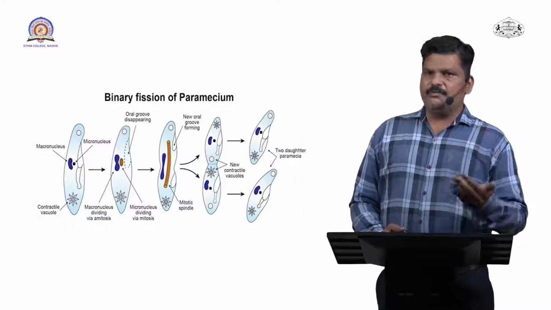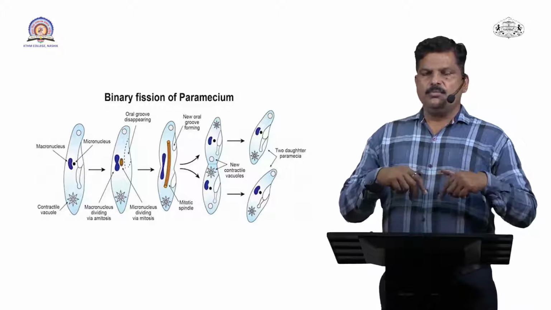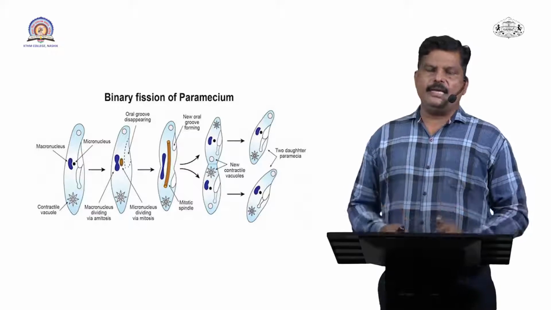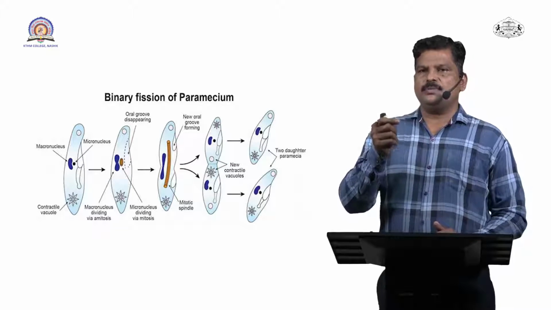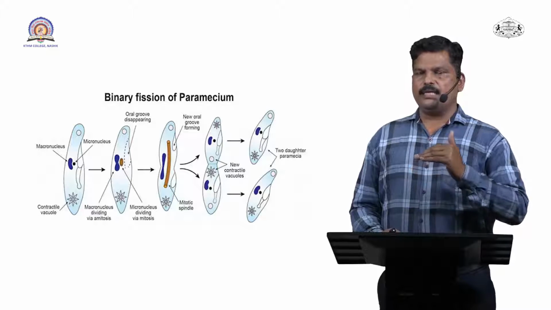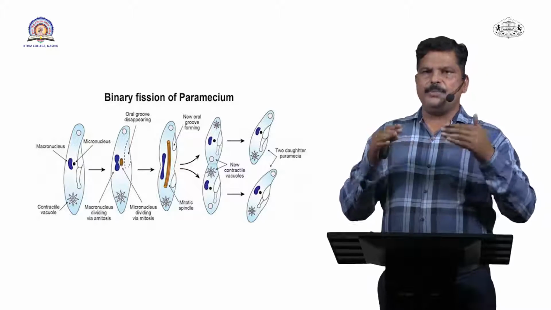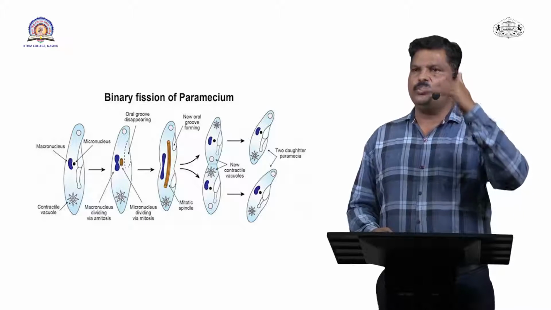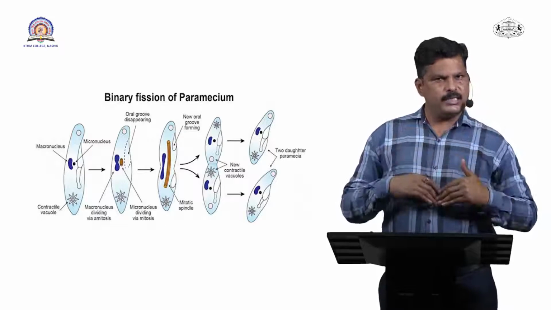After the division of nucleus, both the nuclei move towards opposite ends of the paramecium. See, the shape of paramecium is like the sole of a slipper. So there is a north end and south end, or we can say anterior end and posterior end. After the division of nucleus, one nucleus moves towards the anterior end and the other nucleus moves towards the posterior end.